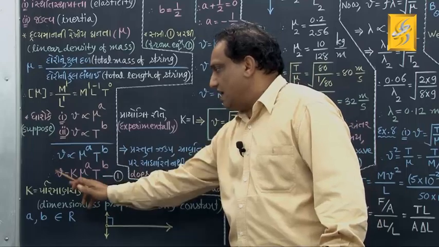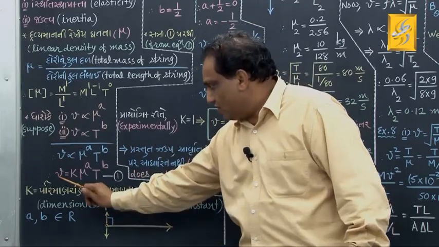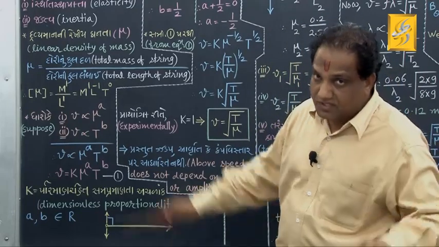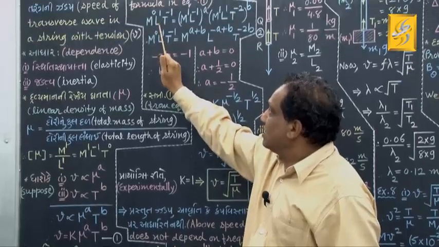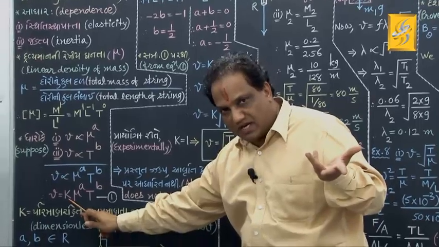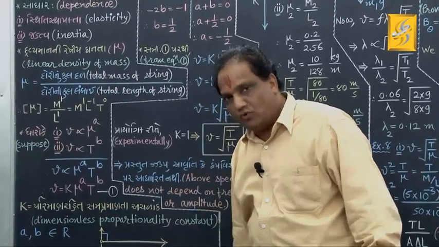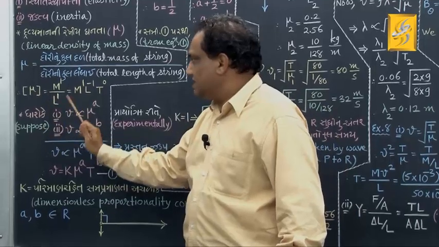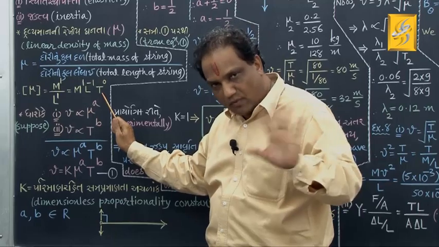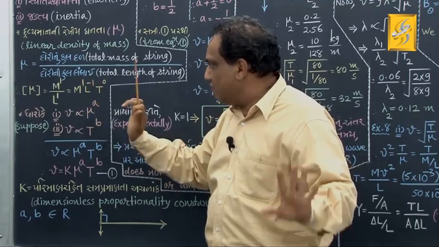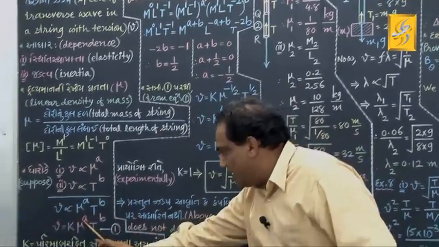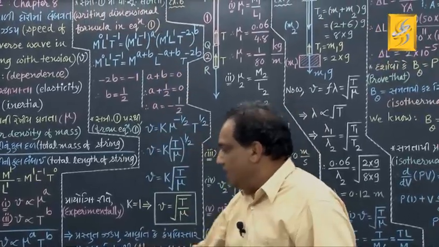Now just write down dimensional formula on both the sides. For velocity, don't you know? It is M raised to 0, L raised to 1, T raised to minus 1. Correct? For K, because it is dimensionless, you don't have to write anything. What about mu? Dimensional formula for mu, we know it is M raised to 1, L raised to minus 1. If the power is 0, if you do not write, no problem. Correct? Whole raised to A, don't forget this power, into T raised to B.